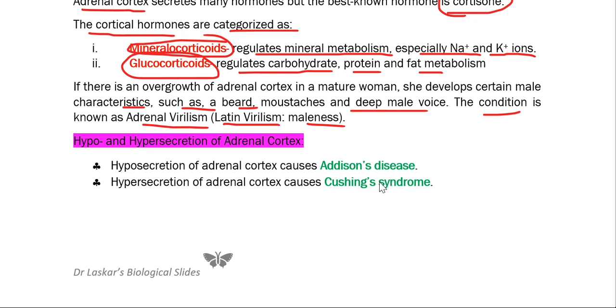Now if there is any kind of fluctuation in the secretion level of the adrenal cortex, it shows some effects in the body. If there is hyposecretion from the adrenal cortex, it causes Addison's disease. And if there is hypersecretion from the adrenal cortex part, it causes Cushing's syndrome. So these are due to the hypo and hypersecretion of the cortex.